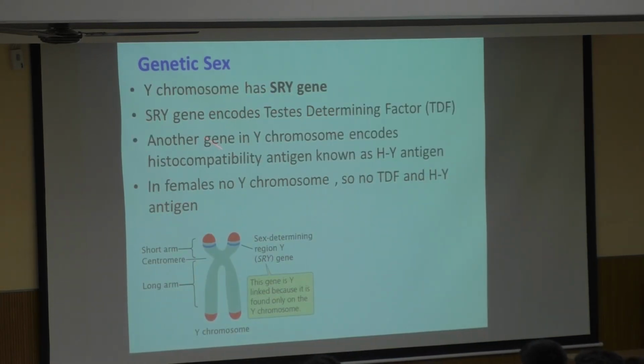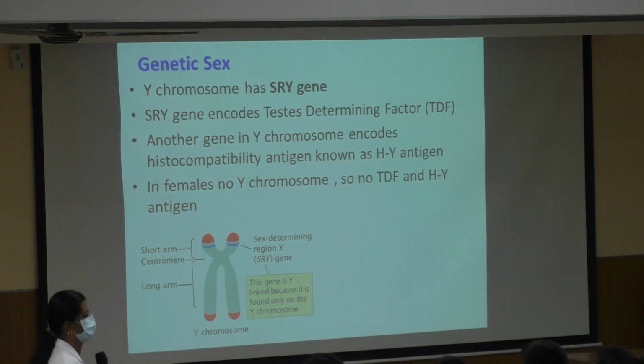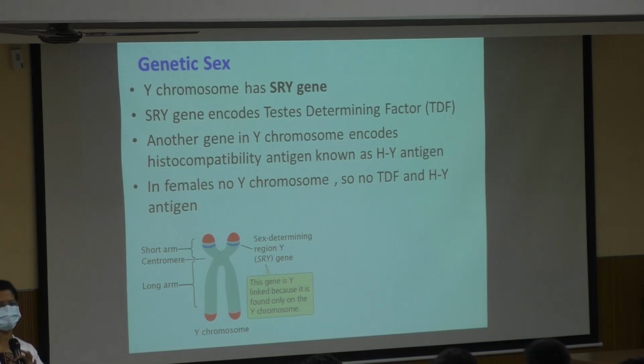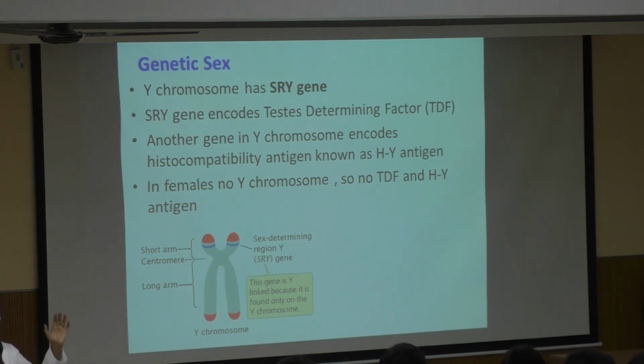Now, what is this genetic sex? Why does it have to be XY or XX? What is the determining factor over there? Over the Y chromosome, there is a specific gene which is called the SRY gene. Please note down what is being taught, in the flow in which it is being taught.